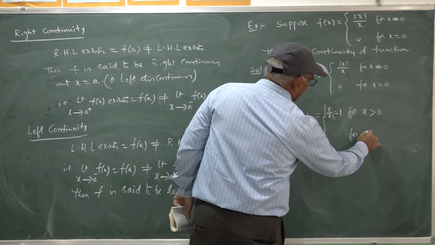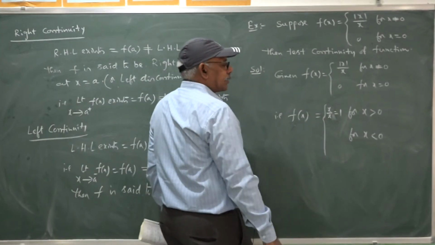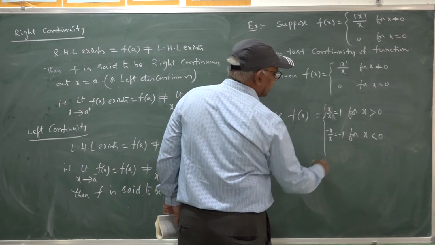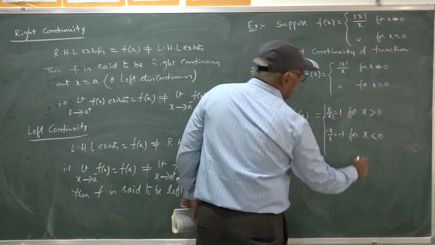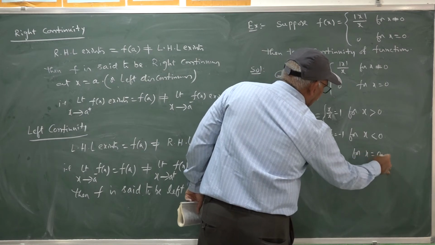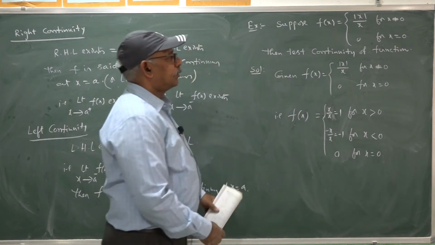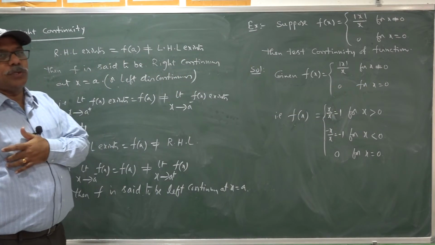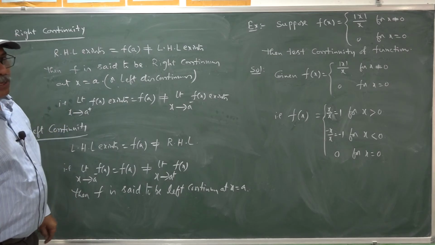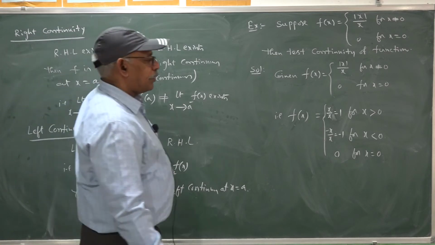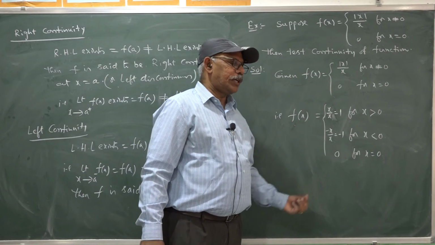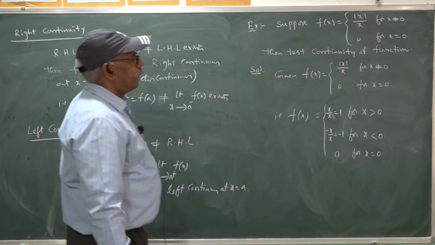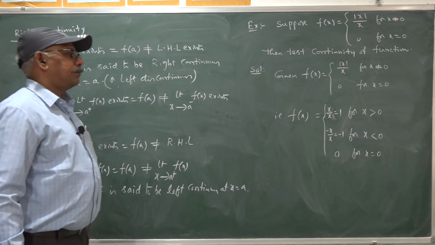Similarly, for x being negative, mod x is minus x. So, minus x by x, that is minus 1. Already given for x equal to 0, this is 0. So, for positive real values of x, f(x) takes the value 1. For negative real values of x, the function takes the value minus 1. And for x equal to 0, the function takes the value 0. This is our given function.